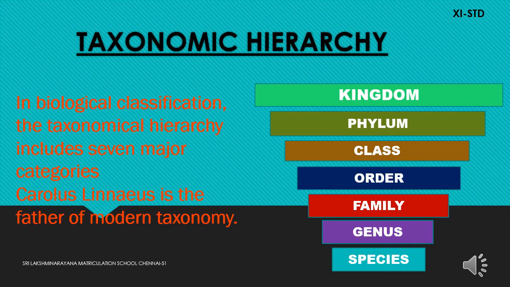Taxonomy is the science of arrangement of living organisms along with classification, description, identification, and naming of the organisms, which includes all flora and fauna, including microorganisms of the world. For example, kingdom is the largest category.